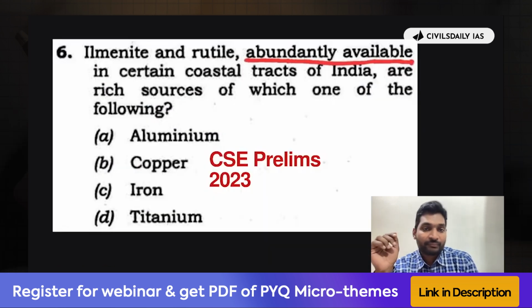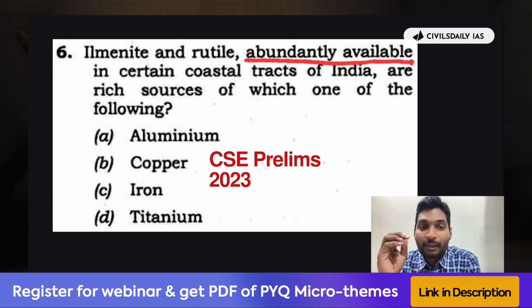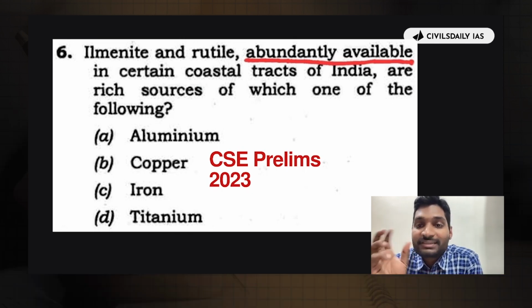In the same year UPSC asked this question in civil services prelims examination as to ilmenite and rutile abundantly available in certain coastal tracts of India are rich sources of which one of the following. मतलब यूपीएससी खुद बोल रही है that it is abundantly available in certain coastal tracts, is a rich source of what.